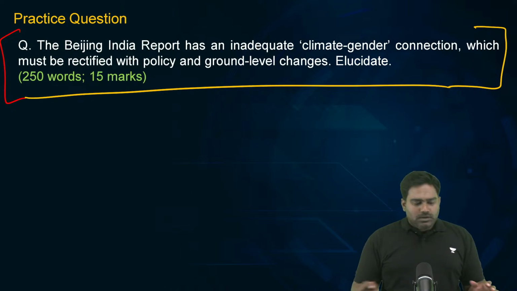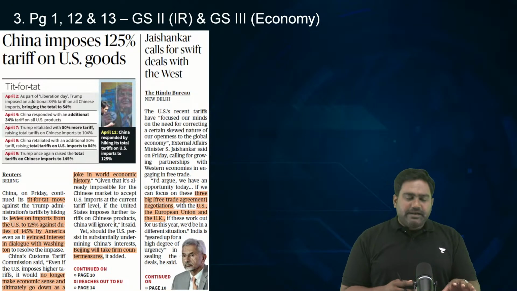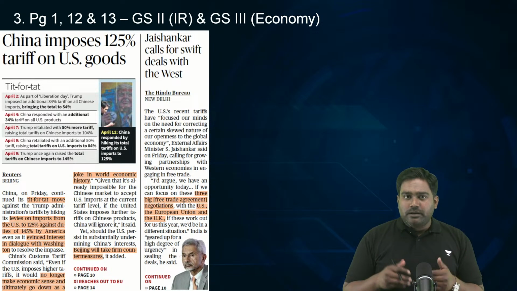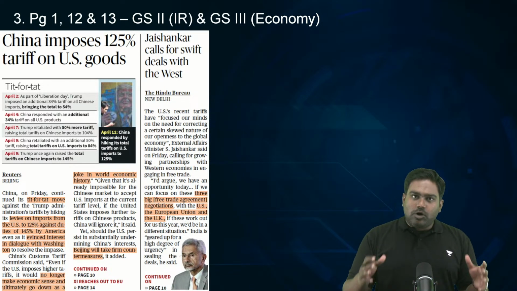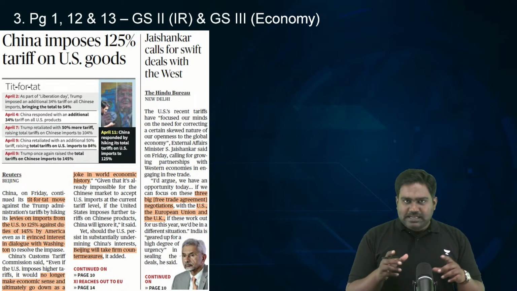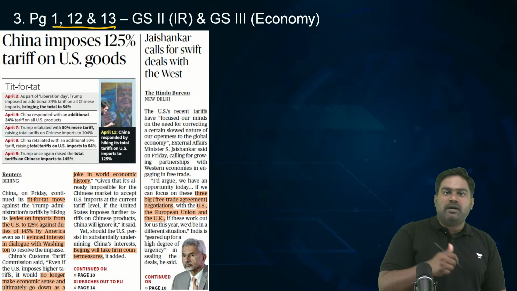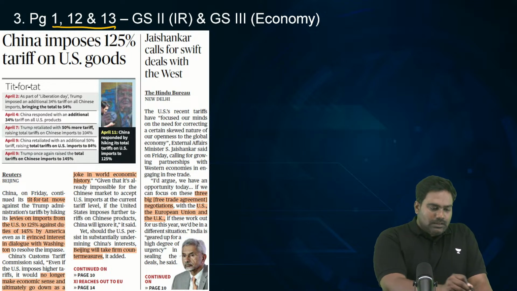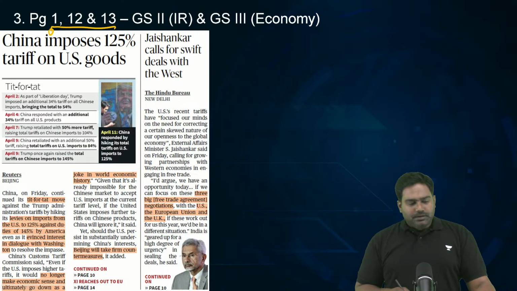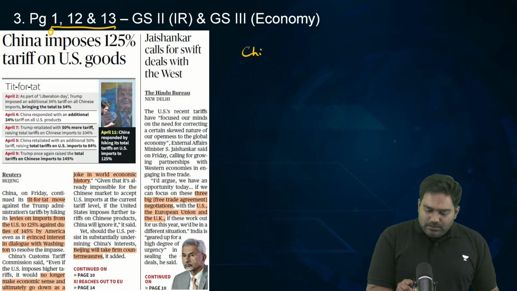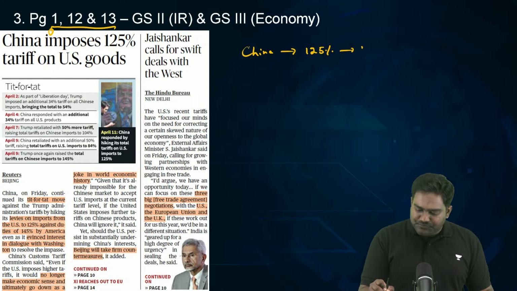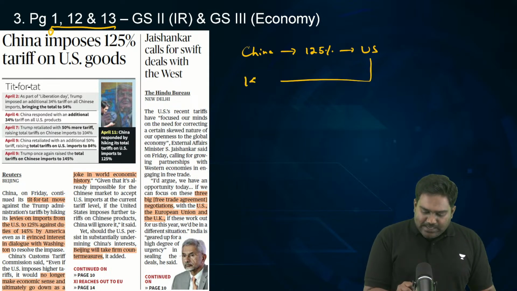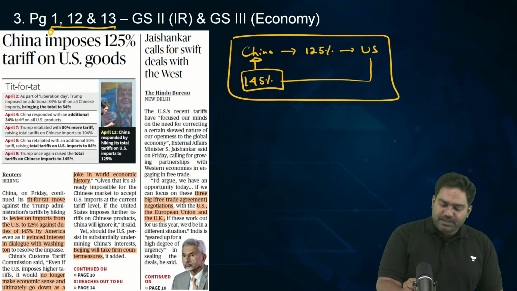Now, coming to the next topic. As I said, there are 4 to 5 articles today related to tariff wars, trade deals, etc. So I'm going to club all of them into one comprehensive discussion. So let's take a quick look at these articles on page 1, 12, and 13. In this article, it's been reported that China has retaliated against the United States with 125% tariffs, as the US has levied 145% tariffs against China.